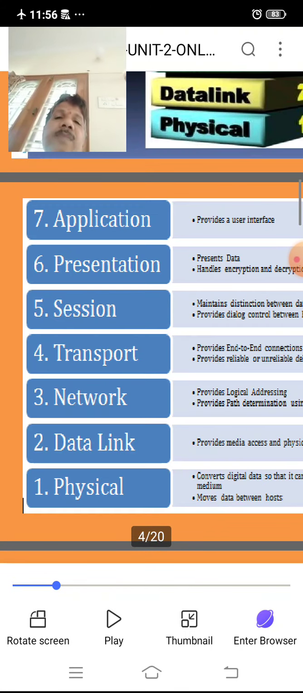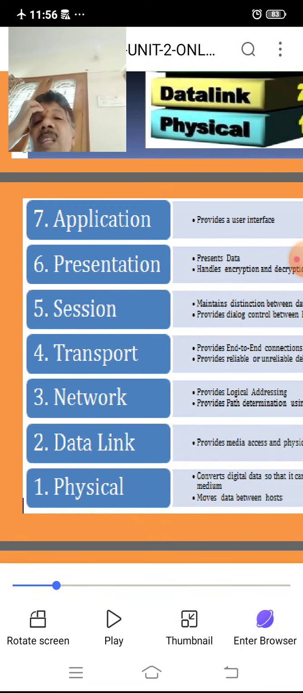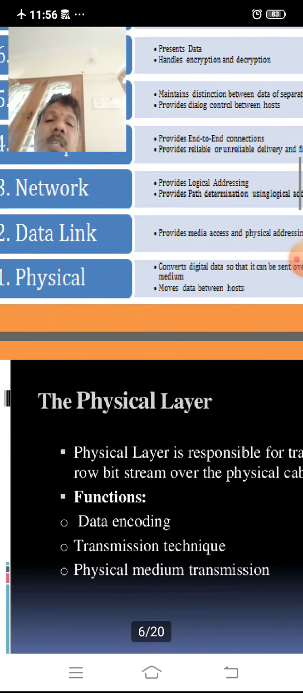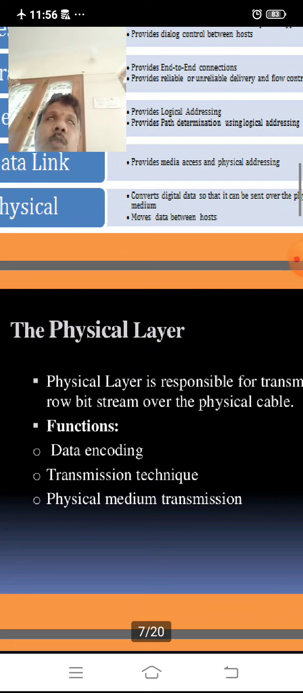These are the 7 layers, and each and every layer has a specific purpose defined. Such 7 layers are application, presentation, session, transport, network, data link layer and physical layer. Then we come to discussing each and every layer, what it is doing.